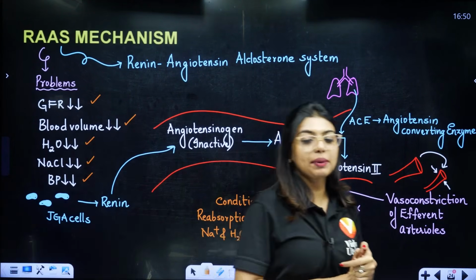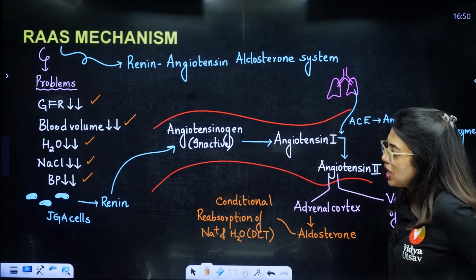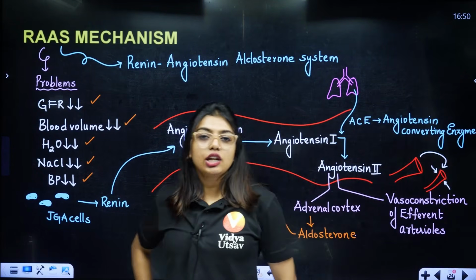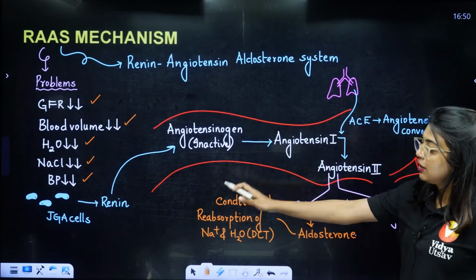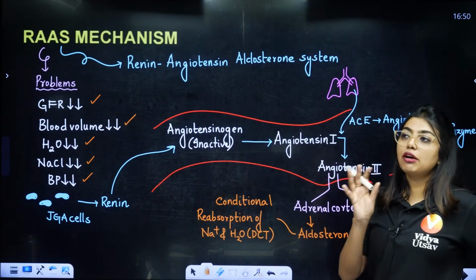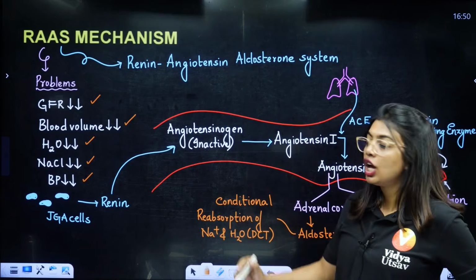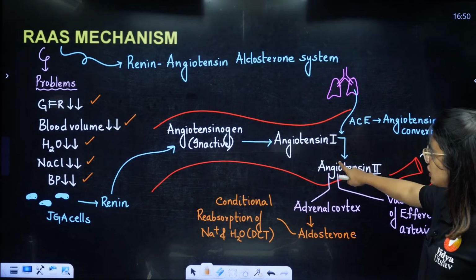So students, what is happening? Very simple. The problems that we faced were GFR is less, blood volume is less, water is less, NaCl is less, BP is less. Now you don't have to remember the problem, you should know the solution for it. For that, we said that whenever the JGA cells have a problem with NaCl or GFR, they release renin. Renin converts angiotensinogen to angiotensin 1.